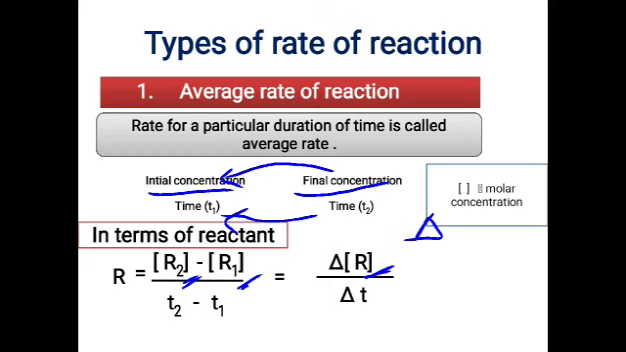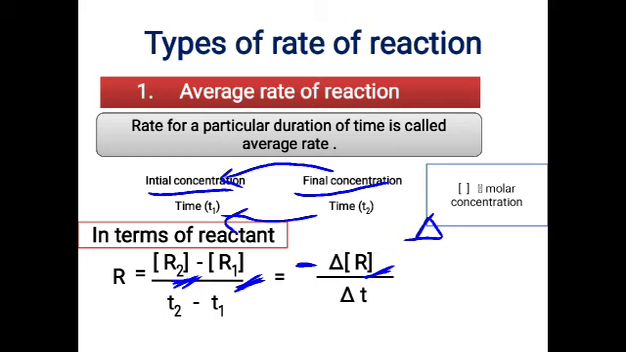Now one more thing to note, students. Usually when we write the rate of the reaction for the reactant, we put a minus sign, so you write minus delta R divided by delta T. Why is that minus sign? As time passes by, the concentration of the reactant is decreasing. So the final reactant concentration will be less than the initial concentration. Final R2 value will be less than the R1 value.